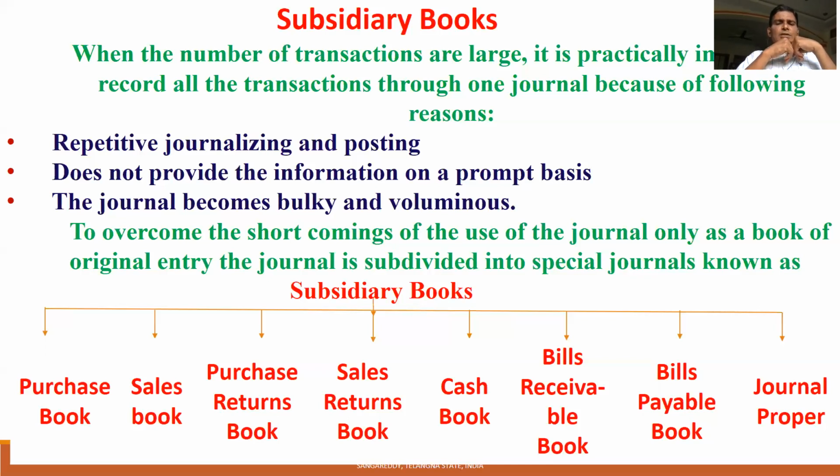And the cash book is of 4 types. That is single column cash book, 2 column cash book, triple column cash book, and a petty cash book. Different types of cash book I will explain in the FA11 video lesson. And the bills receivable book and bills payable book.